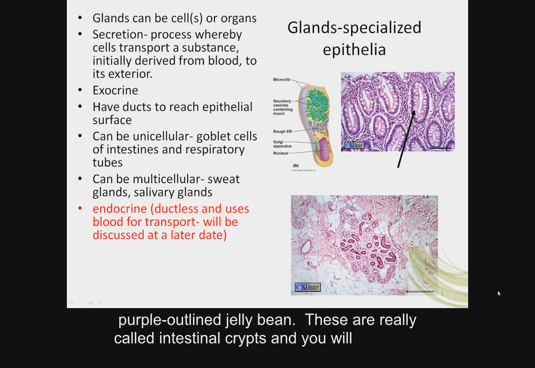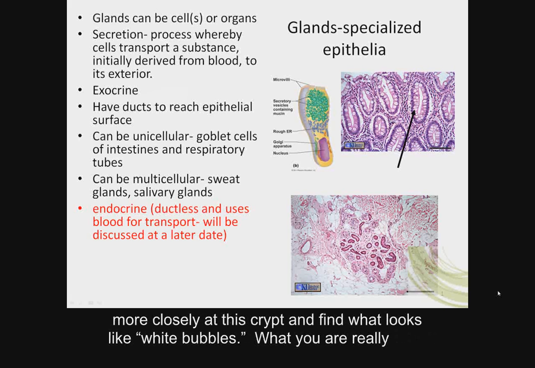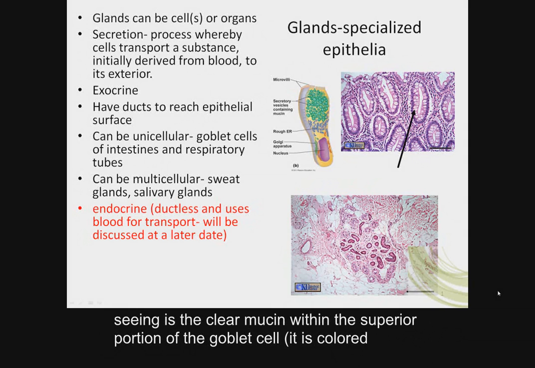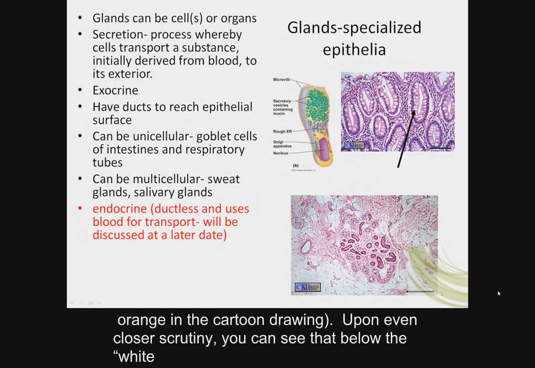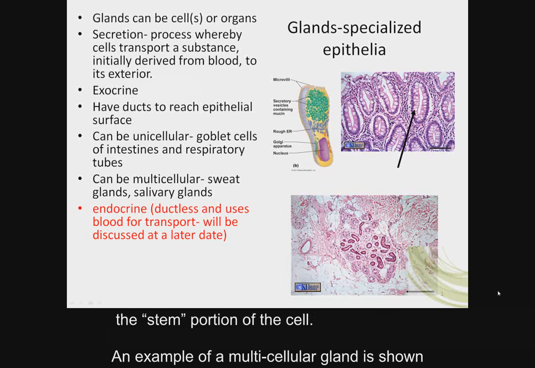First, the arrow points to what looks like a purple outlined jelly bean. These are really called intestinal crypts, and you will become more familiar with these crypts when we learn about the digestive system. Now look more closely at this crypt and find what looks like white bubbles. What you are really seeing is the clear mucin within the superior portion of the goblet cell. It is colored orange in the goblet drawing. Upon even closer scrutiny, you can see that below the white bubble, you see a dark staining nucleus. In fact, the nucleus of the goblet cell is found in the stem portion of the cell.